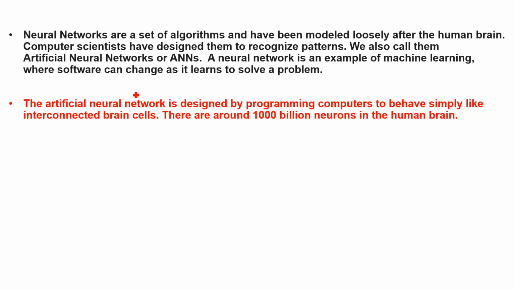Again, if you read this slowly, whatever I said, the same thing I have written here, but this is again highlighted. The artificial neural network is designed by programming computers to behave simply like interconnected brain cells. And there are around 1000 billion neurons in the human brain.